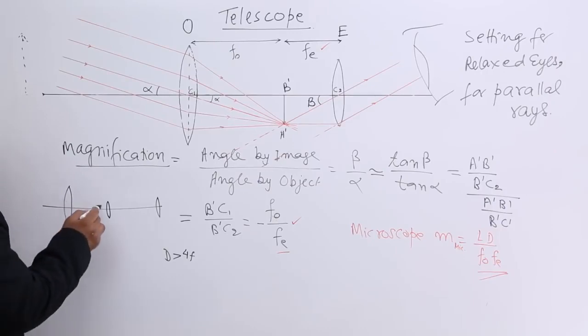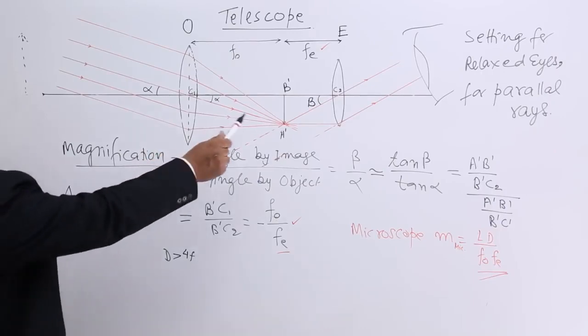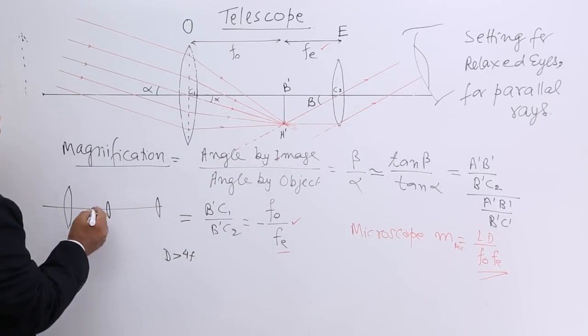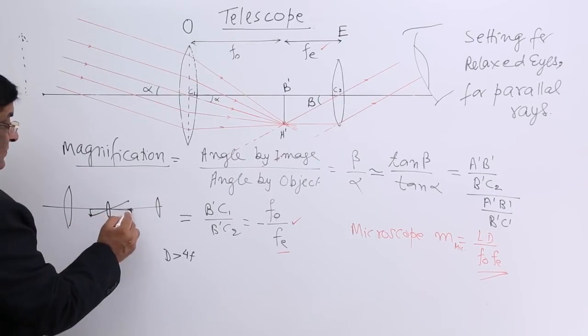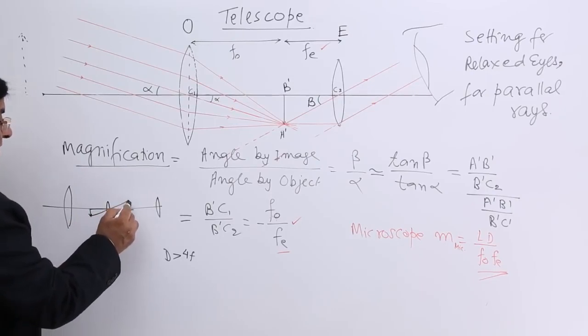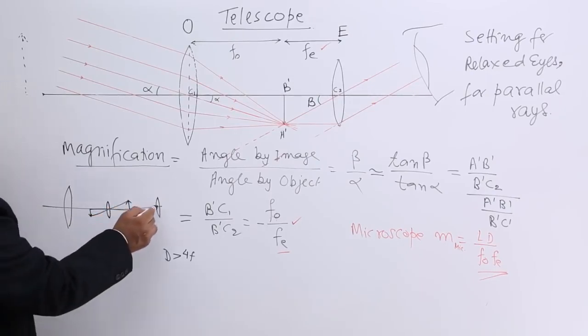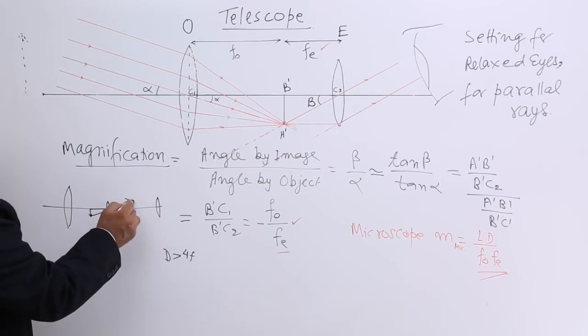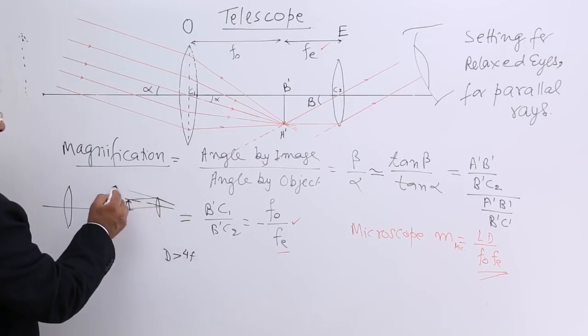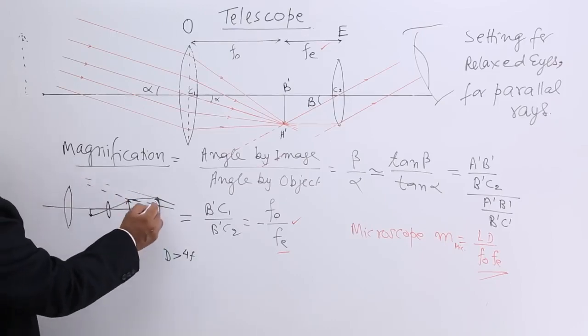Now this image is inverted by this lens, because here is the image and this goes like this, and here the image is formed. Now it is seen as a large image here, this way.